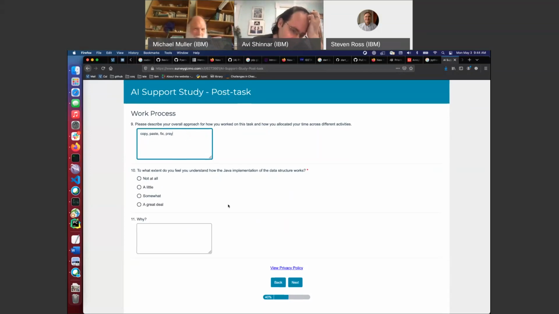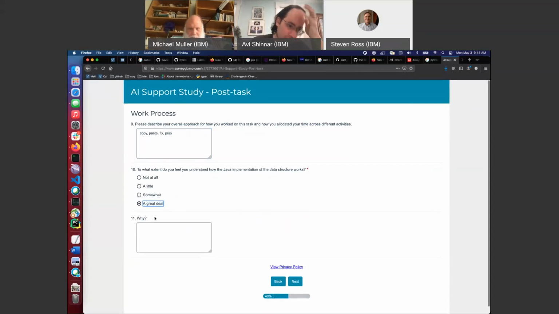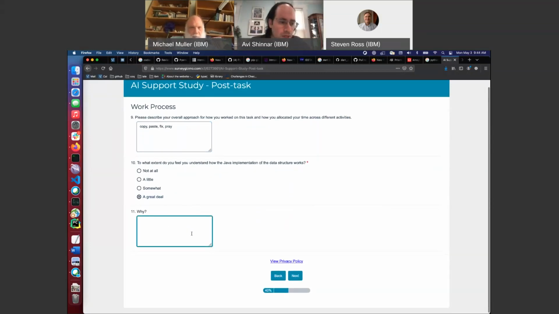To what extent do you feel you understood the code? I mean, it wasn't complicated. The code is not very complicated. The most complicated part was heapify, and its implementation is pretty straightforward. It's pretty simple. It's not like a red-black tree, where you have to figure out what rotate left and rotate right mean and make sure it's actually working, or a split tree or something.